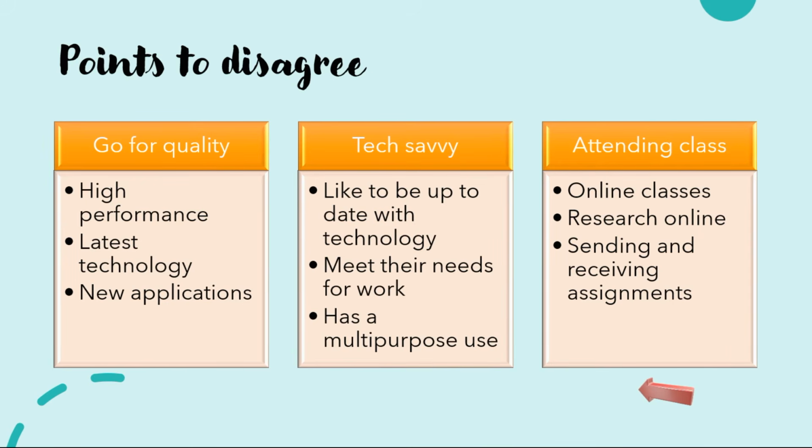The third content to disagree is that young people need the latest handphones to attend classes online. The elaborations you can say is that online classes and hybrid classes are the new norm. The latest handphones will allow you to do your research online. Having the latest handphones will allow you to receive and hand in assignments using the different apps that sometimes are not fully supported by the older models.